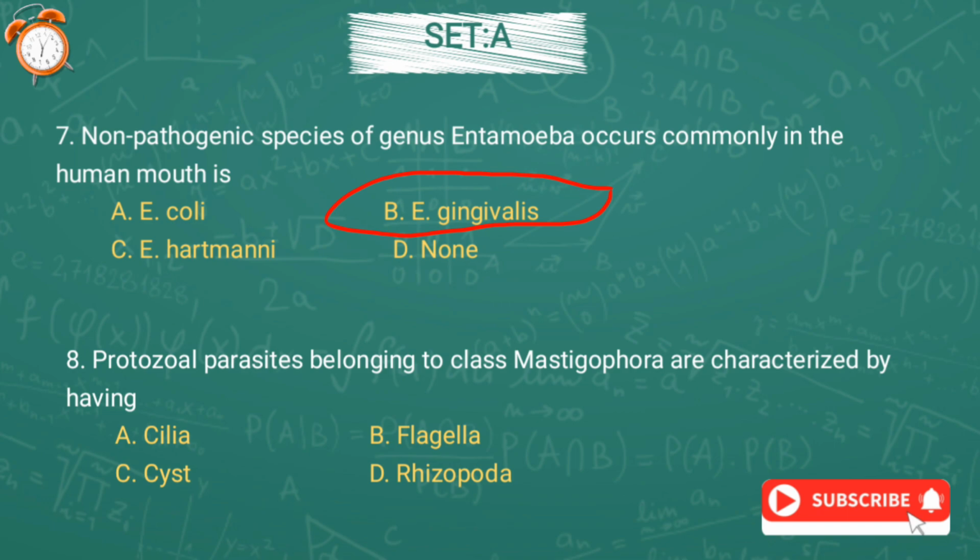Question number 8. Protozoal parasites belonging to class Mastigophora are characterized by having option A cilia, option B flagella, option C cyst, or option D Rhizopoda. And the answer is option B, flagella.